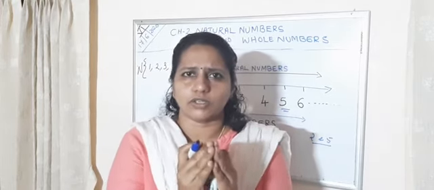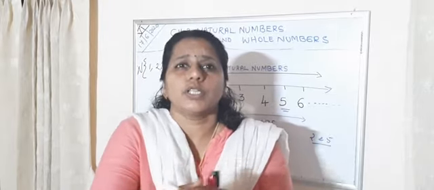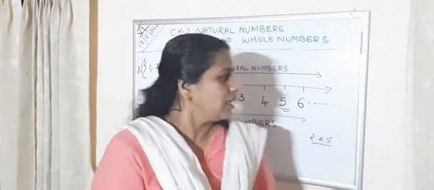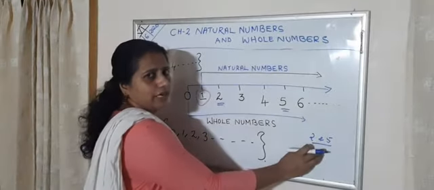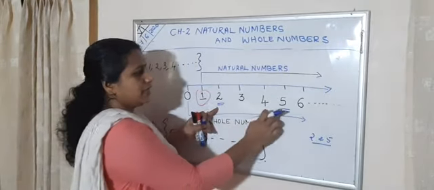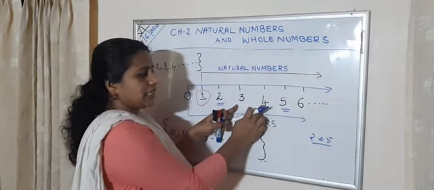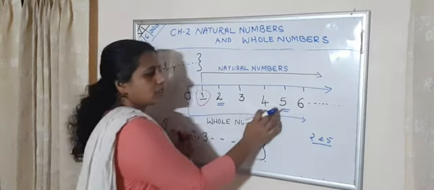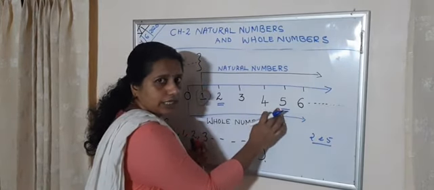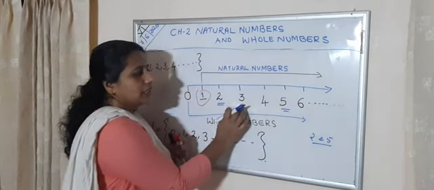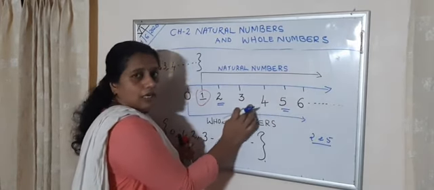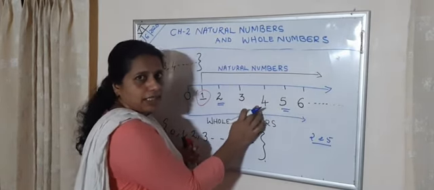Consecutive means continuously going. So here 2 and 5 are different numbers, and between them we can see 3 and 4. For non-consecutive whole numbers, there lies another whole number in between.